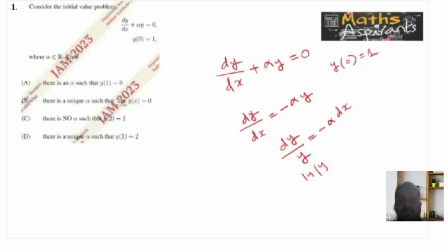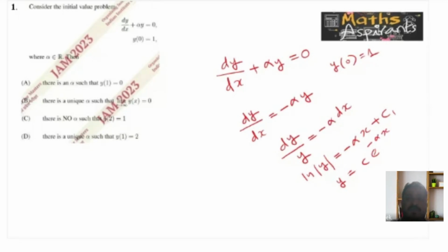Log mod y is equal to minus alpha x plus the constant of integration. So that means y equals some c e raised to minus alpha x. E raised to minus alpha x plus c will come. So I can write it as c into e raised to minus alpha x. Or otherwise, I take this as c1, then e raised to c1 I take as a constant c. Then it becomes y equal to c e raised to minus alpha x.